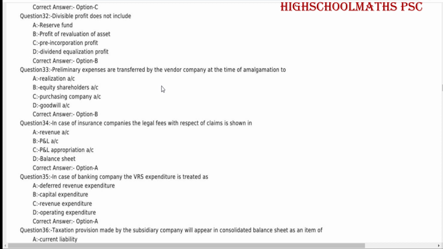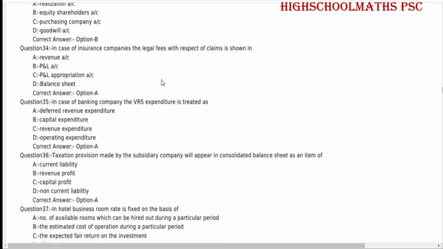Preliminary expenses are transferred by the vendor company at the time of amalgamation to equity shareholders account. In case of insurance companies, the legal fees with respect of claims is shown in revenue account.